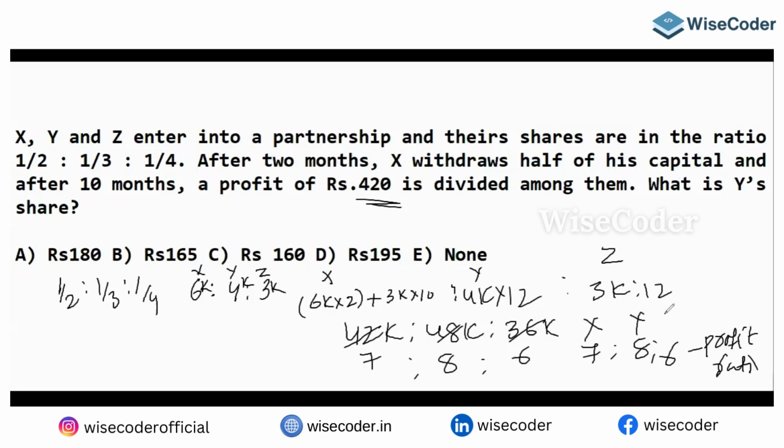X, Y, and Z. So Y share is going to be 8 by, so total how much? 14, 14 plus 7, 21, into 420. 21 ones, 21 twos, and a 0. Then Y share is going to be 8 twos are 160. Okay, 160. Let's go to the next one.